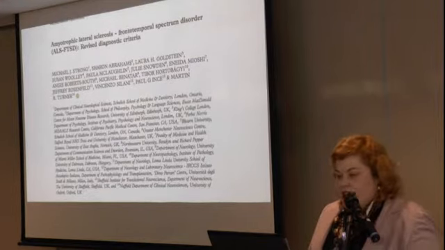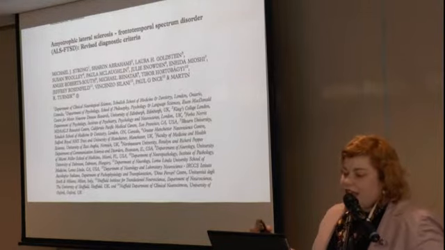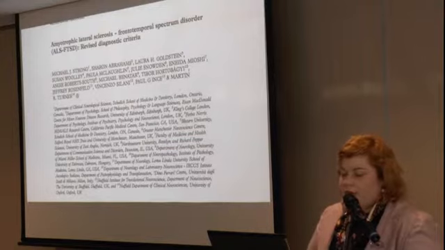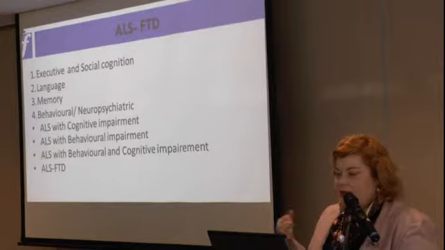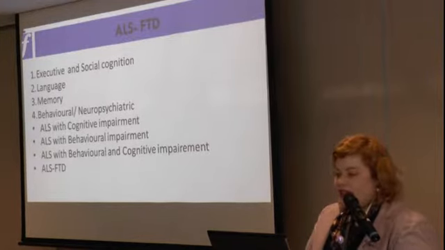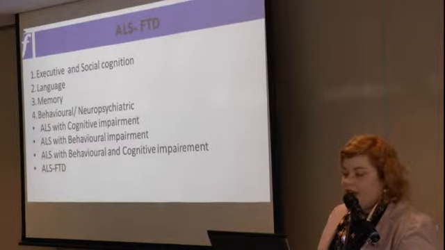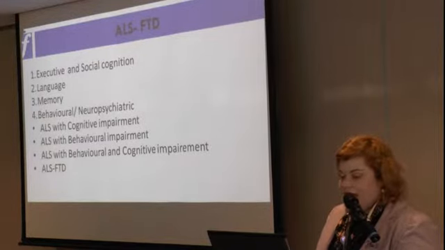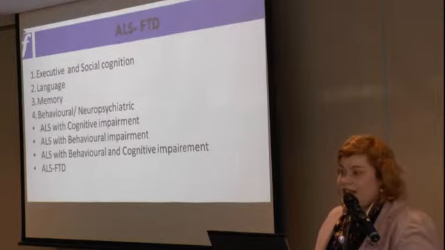So in 2017, this new criteria for the diagnosis of ALS FTD came out, and this was essentially a collaboration between researchers from around the world, from the US, from the UK. And essentially, when we talk about ALS and FTD, there are several domains that we look for cognitive change in. So the first one is what we call executive and social cognition, language, and also memory, and then behavioural and neuropsychiatric symptoms. They've come up with 4 kind of labels for what we can label patients with.